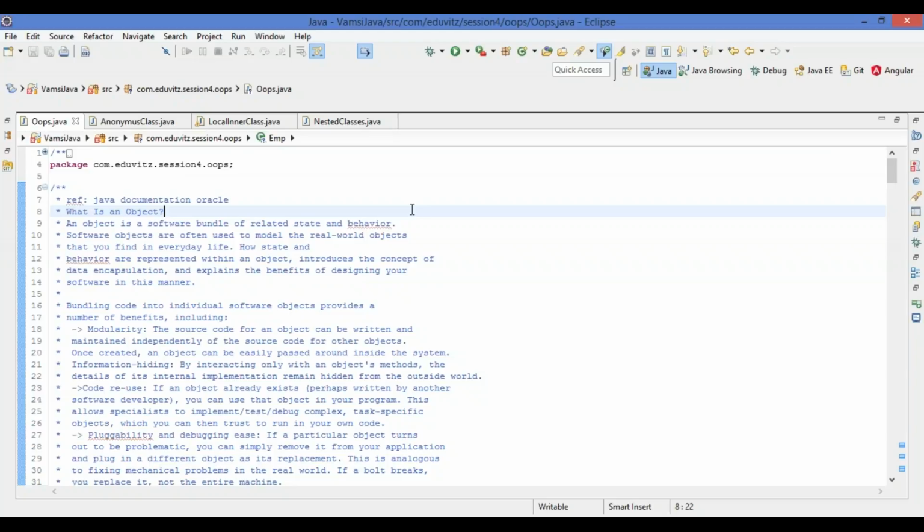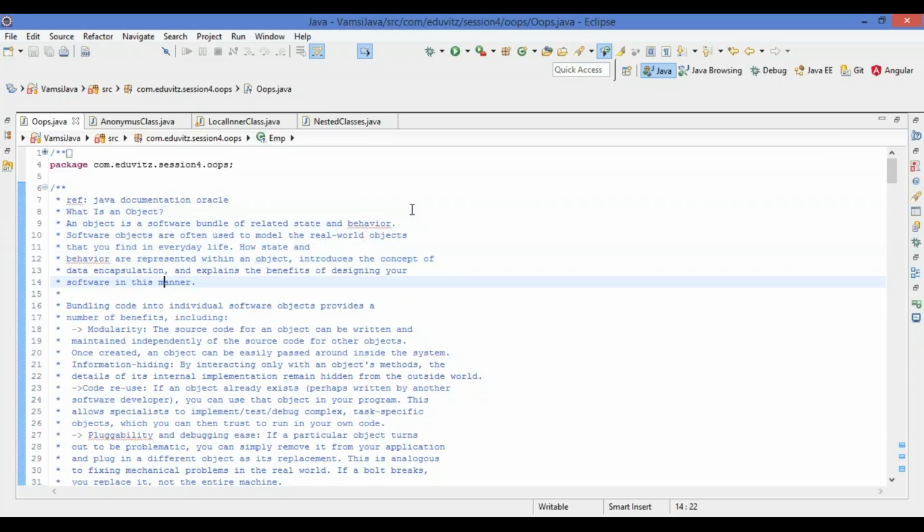Software objects are often used to model the real world objects that we find in everyday life. So how state and behavior are represented within an object introduces the concept of data encapsulation. Encapsulation is nothing but hiding the data of the field member variables inside these public implemented methods, which is called data encapsulation.